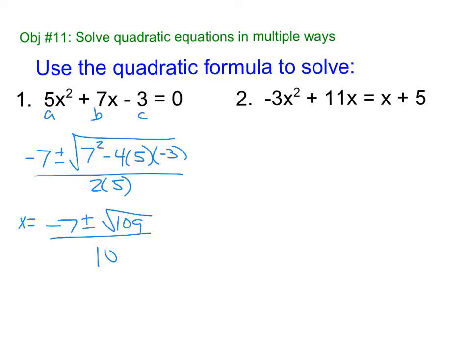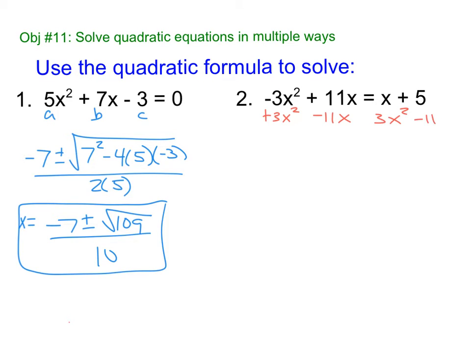Now, does that have a perfect square that goes into it? That is the question. I'm pretty sure it doesn't. I checked, so that means that's my answer. All right, second one, we need 0 on one side. So now I'm going to add my 3x squared and subtract 11x on both sides because I personally prefer my a term, this to be a positive 3x squared. I just think it's easier.